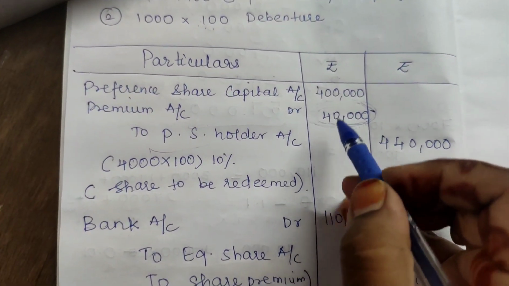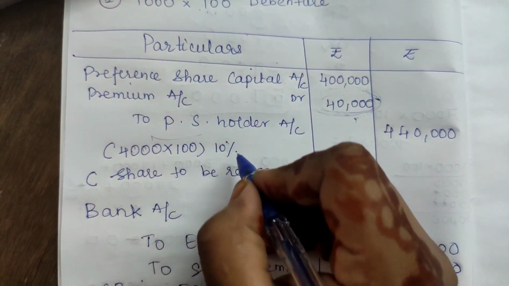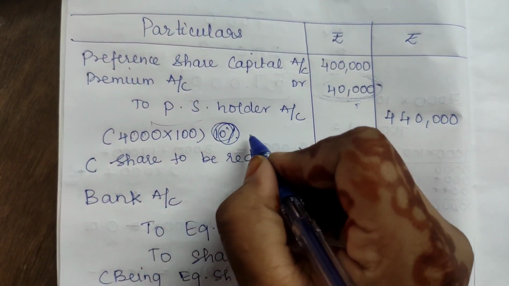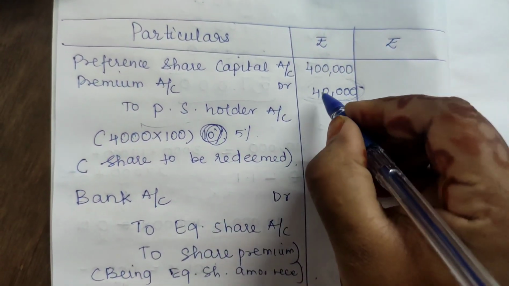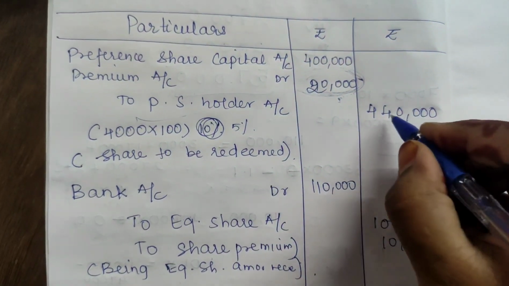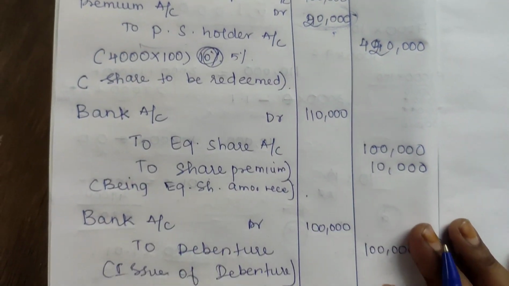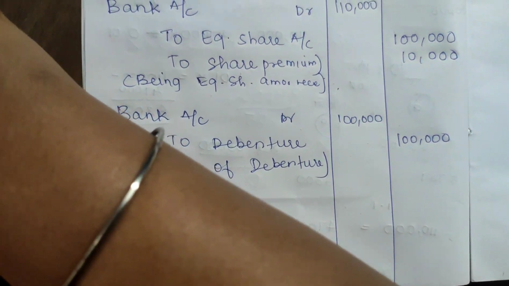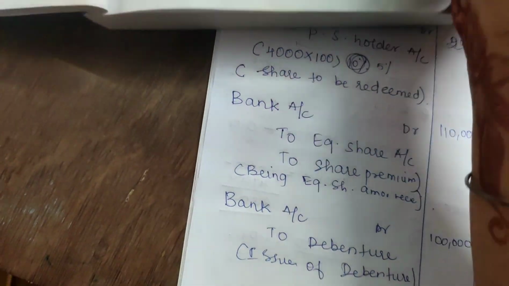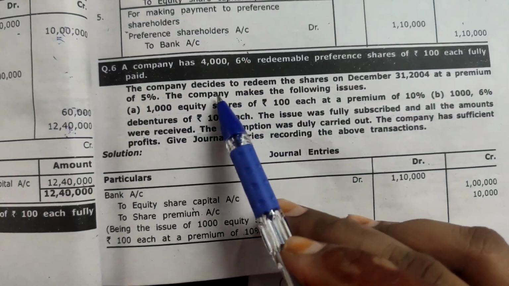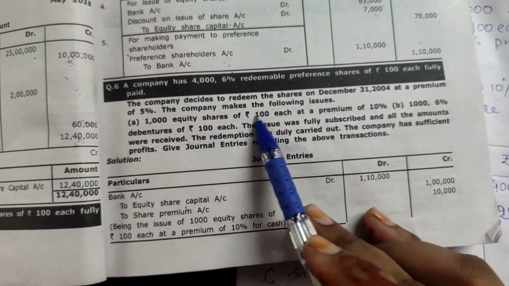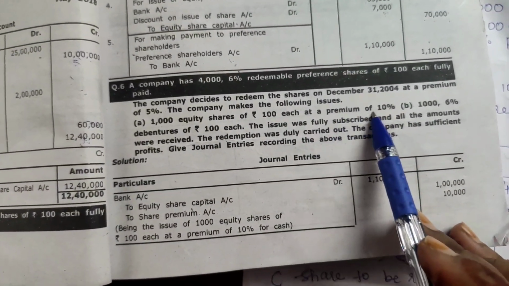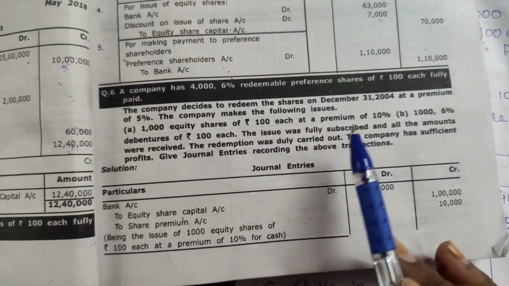Sorry students, I made a mistake here. Premium is not 10% while redeeming, it is 5%. So it will be 20,000. Okay. So this premium we have to adjust. How will we adjust the premium? First of all, we'll see how we are going to adjust the premium. Okay. So we have to adjust the premium.